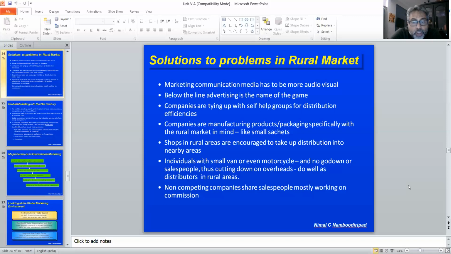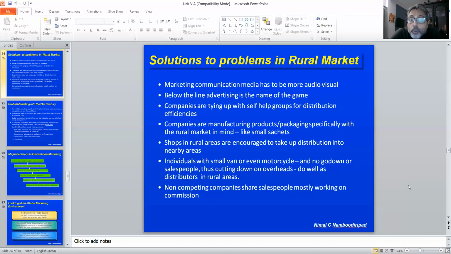Companies also turn to individuals with a small van or even a motorcycle, with no godown or salespeople. You don't need a godown or salespeople. You take the vehicle. You have a small van, or what you call a petty vandi, or even a motorcycle. You can use that, and in Tamil Nadu you have the M80 and the moped. You can use that. Cutting down on overheads, they do well as distributors in rural areas. This is what they do.